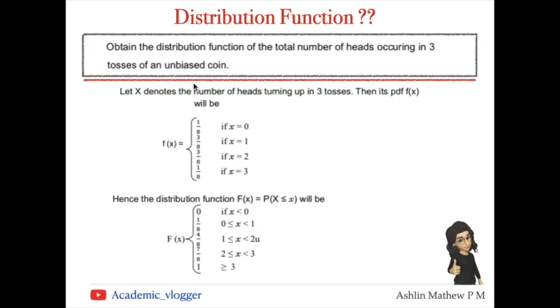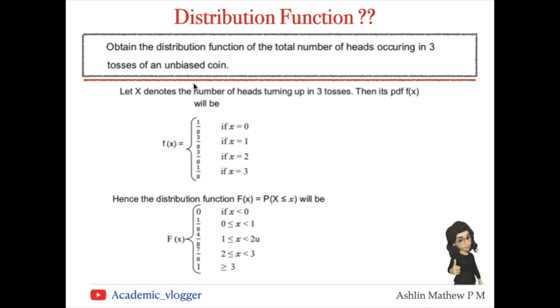In this video, we're going to discuss a question based on the probability mass function and distribution function. So our question is, obtain the distribution function of the total number of heads occurring in 3 tosses of an unbiased coin. So let X denote the number of heads turning up in 3 tosses. So we have 3 coins with us and those coins are unbiased.